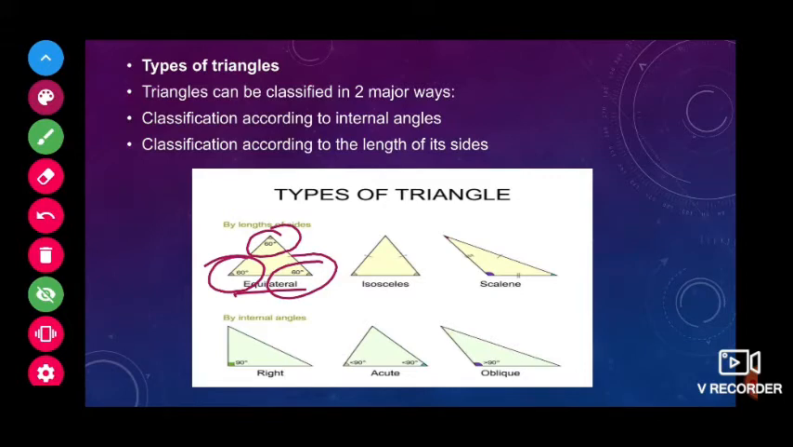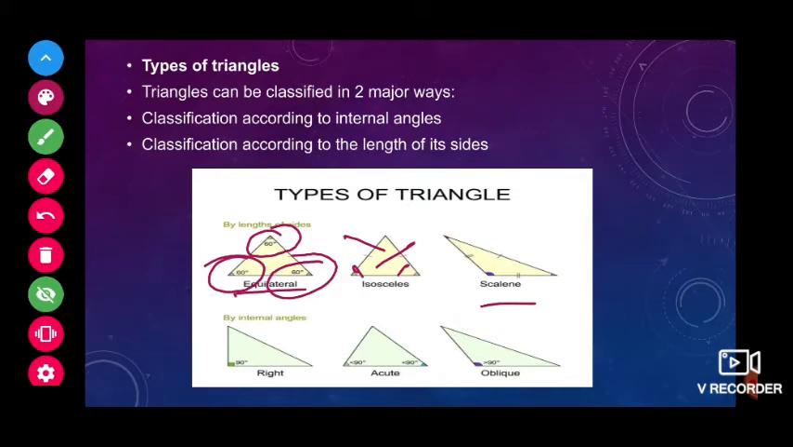Okay. And the isosceles triangle. What is meant by isosceles? If two sides of a triangle are equal, then we call it an isosceles triangle. The angles opposite to the two equal sides are also equal in measure. Last one is scalene. If all three sides are different in measure, then we call it a scalene triangle.